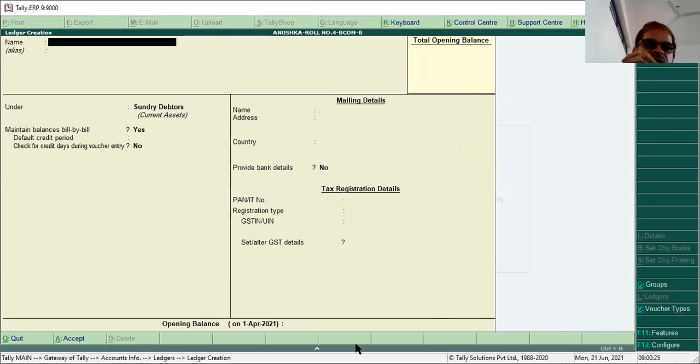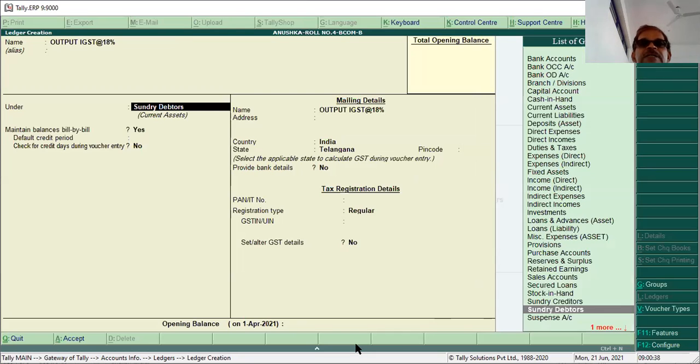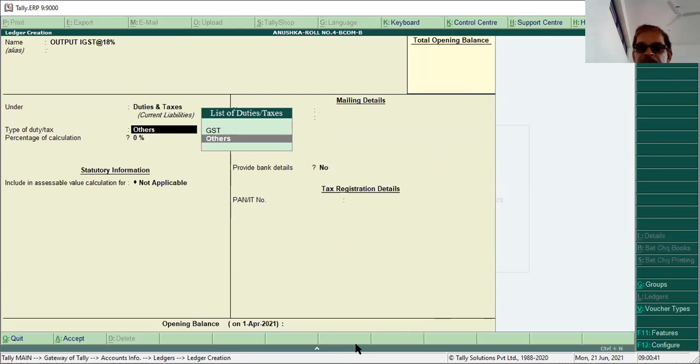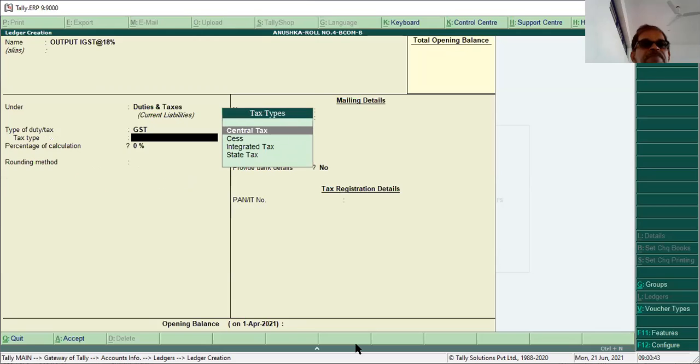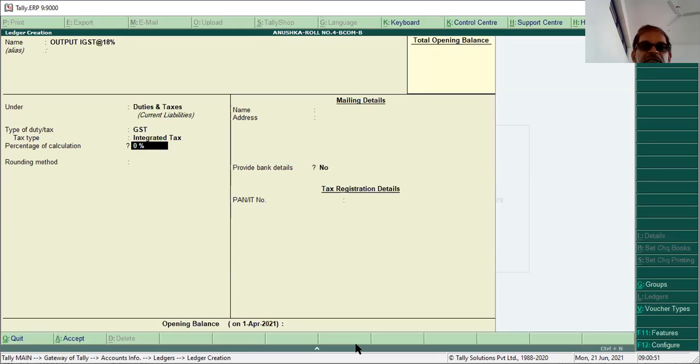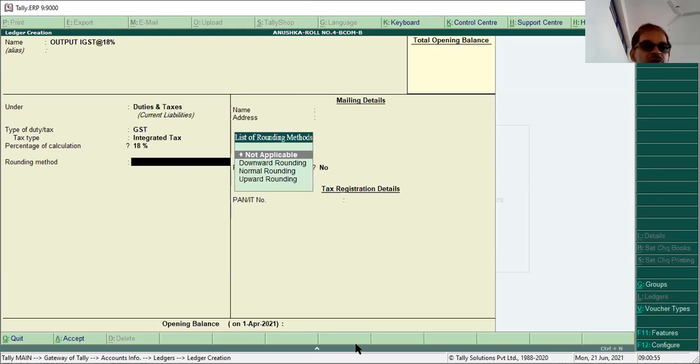Now, what is next? You have to create duties and taxes ledgers. Output IGST at the rate of 18%. Duties and taxes ledger, then select GST. Which tax type? Integrated tax. Enter the percentage as 18%. Then Control plus E.